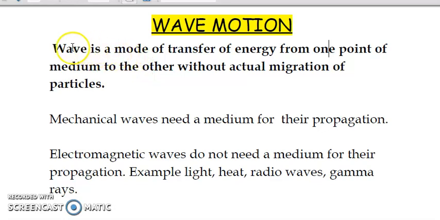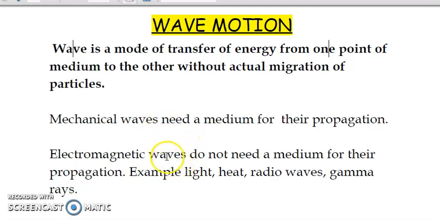So first of all, as usual, let us define what exactly a wave is. We say that a wave is a mode of transfer of energy from one point of a medium to the other without actual migration of particles. So the particles are not going to migrate, but they are going to vibrate about their mean positions. The moment I say this, I am basically talking about mechanical waves, for which some material medium is required for their propagation.